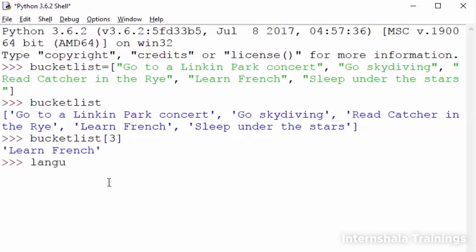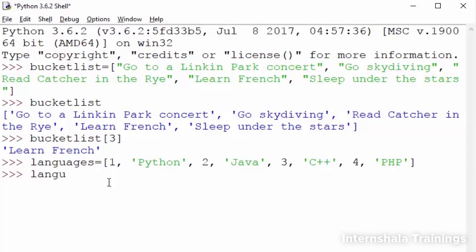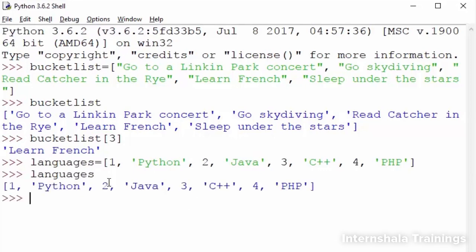For example, to access the item learn French, you would type bucket list and in square brackets the index number 3. Although lists in Python are flexible, it is a good practice to create lists of the same type so that it is easier to manage that data. For example, the list of languages contains all string type data.